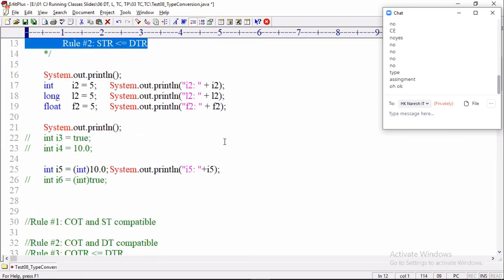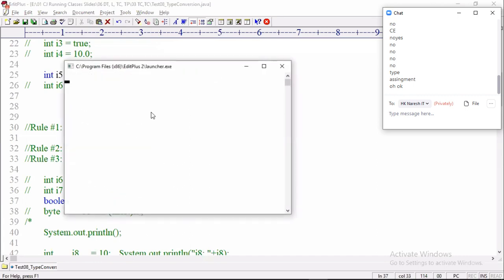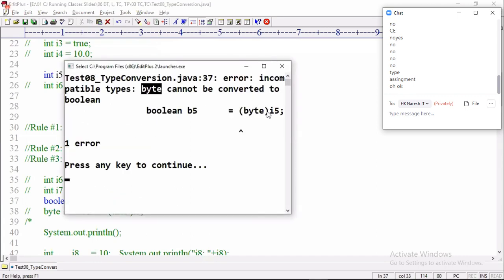But those two rules you have to apply on the result of the cast operator. Int is already converted to byte. The result of this expression is what? Byte. Then tell me, what do I have to verify, int or byte? Byte. Byte must be compatible with boolean, and byte must be lesser than boolean. So where is the problem in this program? Assignment is the problem. The compiler will throw an error: byte cannot be converted to boolean.